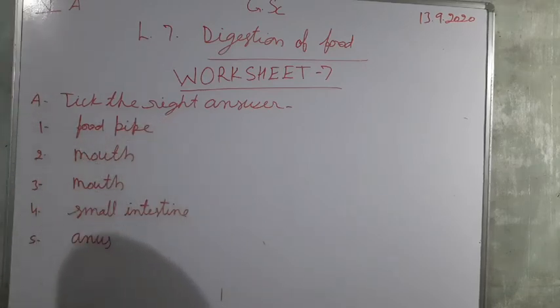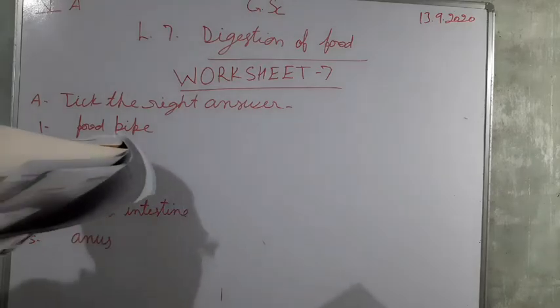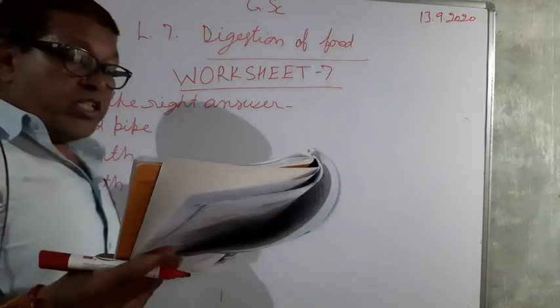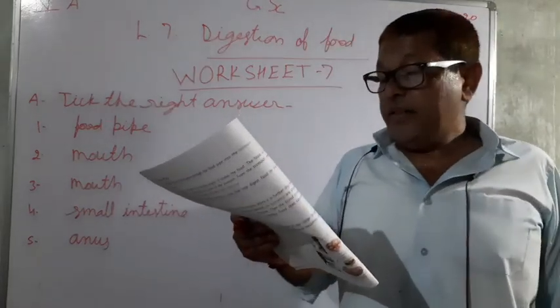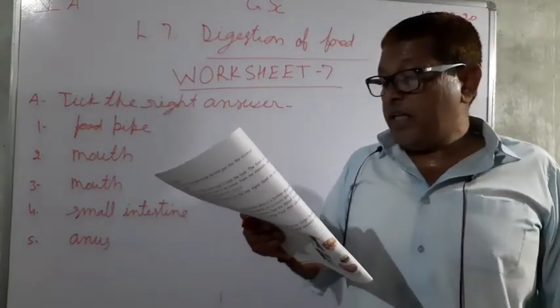Once again, listen to the answers. First, food passes from mouth to the stomach through, three options are there: intestine, food pipe, and liver.